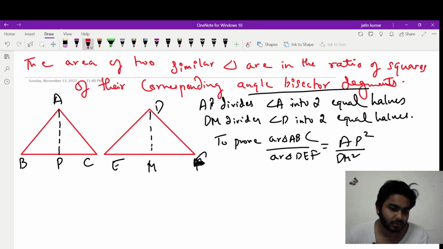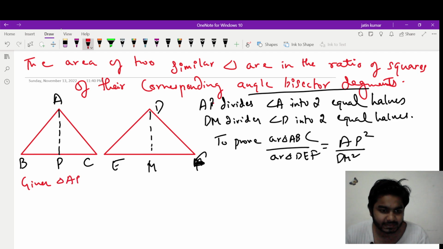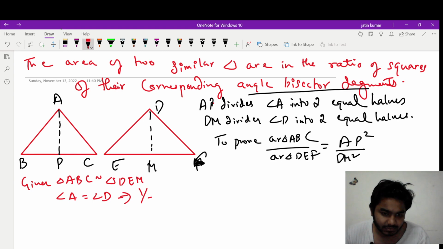Okay, now again, so given to us is that triangle ABC is similar to triangle DEF. If this is given to us, it means that angle A will be equal to angle D. Yes, if it does mean that, then half of angle A will be equal to half of angle D also, right?